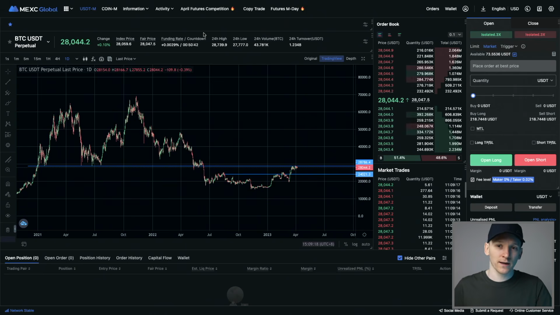There are 2 types of futures contracts you can trade on MEXC and in crypto generally. They are called dollar margined and coin margined. So unlike the spot market where you buy and hold crypto and it's actually yours and you can withdraw it, with crypto futures, you are just taking positions on the price. And so a crypto futures platform is known as a derivative, where what you're trading here is the price of crypto rather than the crypto itself.